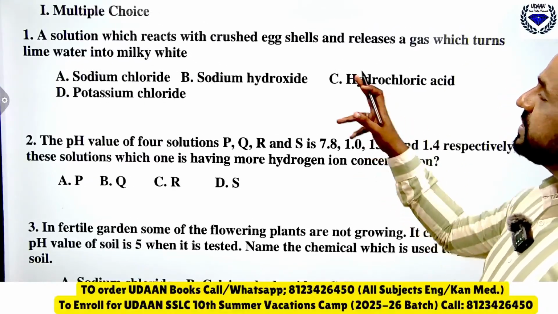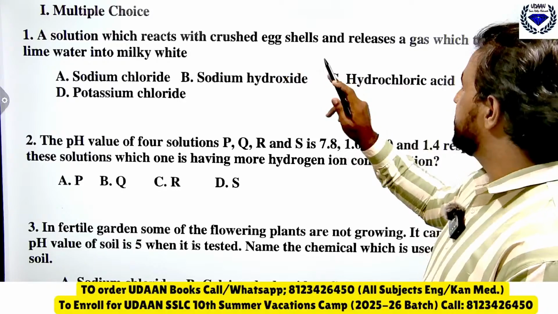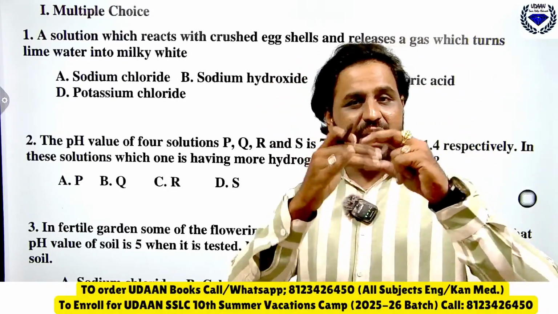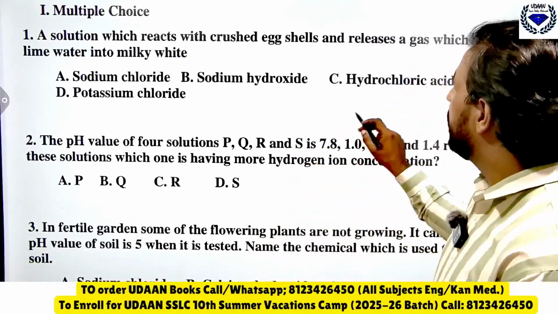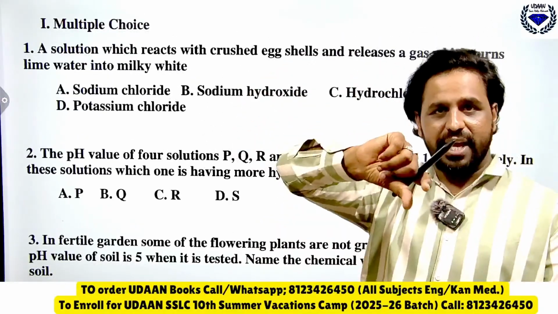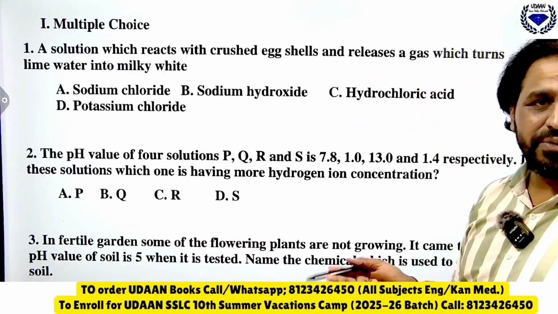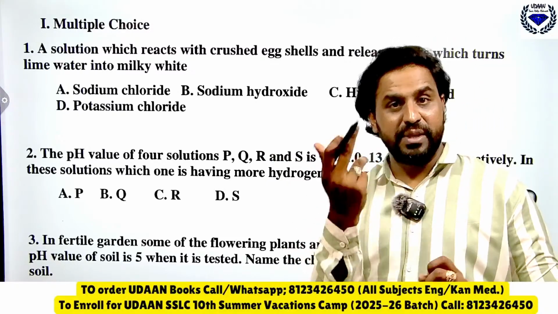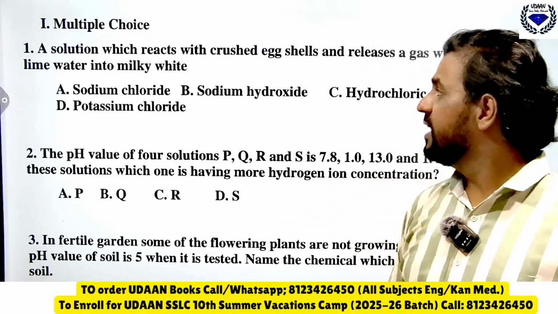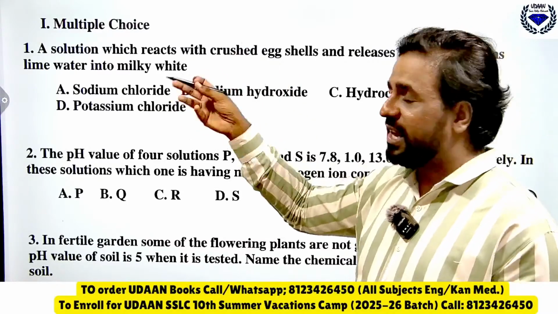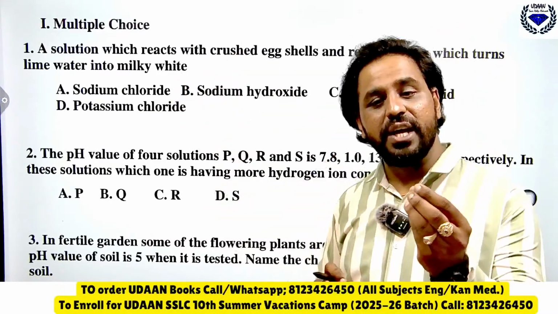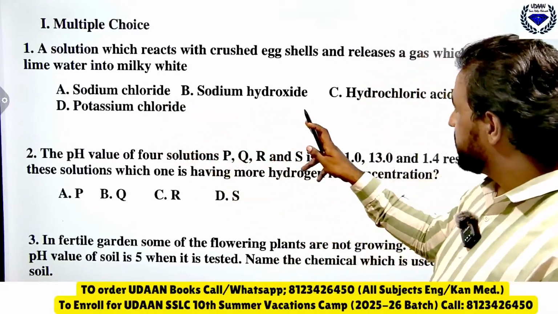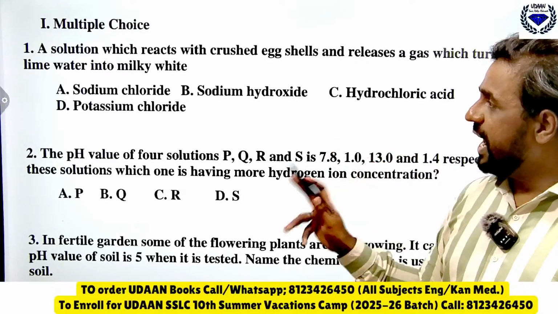A solution which reacts with crushed egg cells. If you look at the shell on an egg, it is white in color. A solution is added on the crushed shells and releases a gas which turns lime water milky white. So you should know which chemical or solution is added to the crushed egg cells: sodium chloride, sodium hydroxide, hydrochloric acid, or potassium chloride.